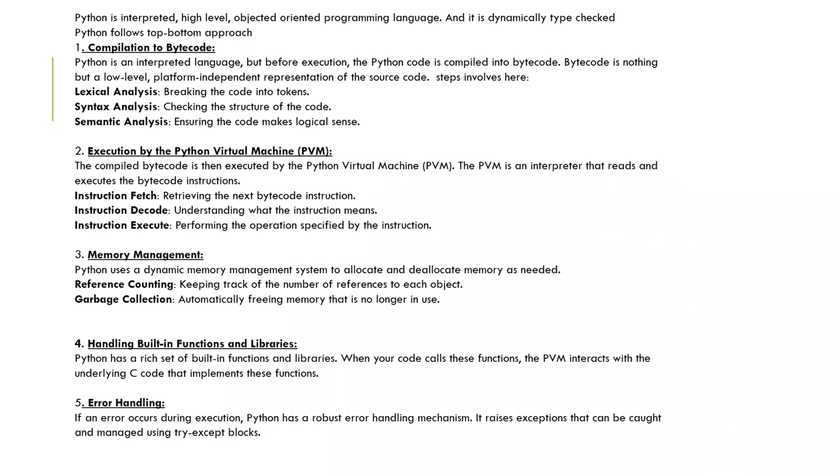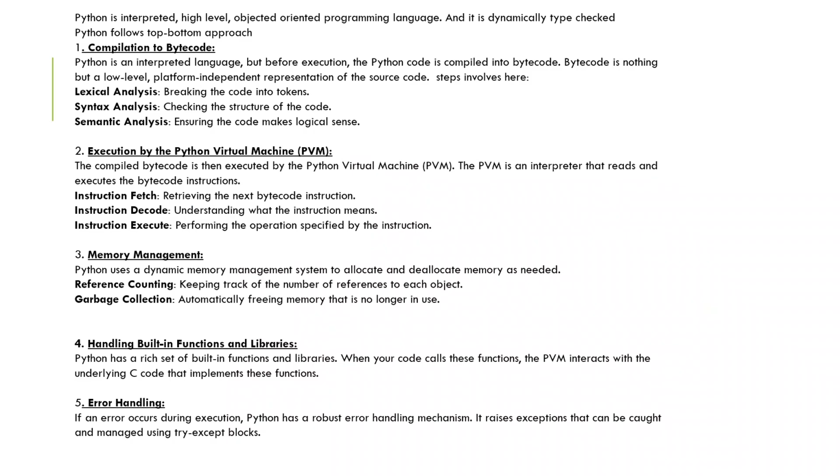Now the PVM takes that bytecode and executes, and after that it gives the result. Once we have the result, whatever memory was allocated to the variables or the initialization variables got deallocated, like it is automatically allocated and deallocated as per the inputs.